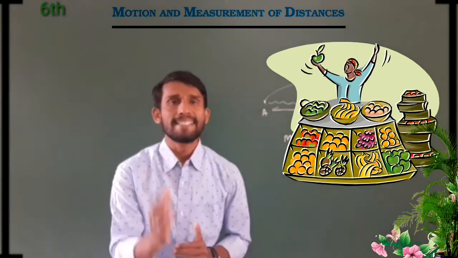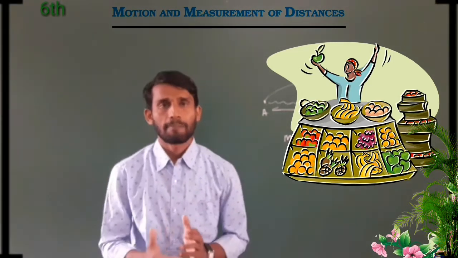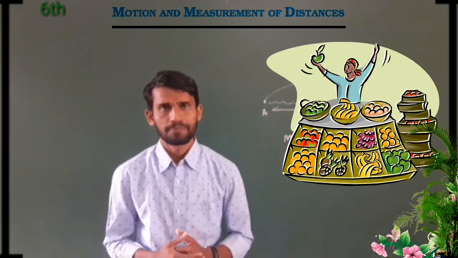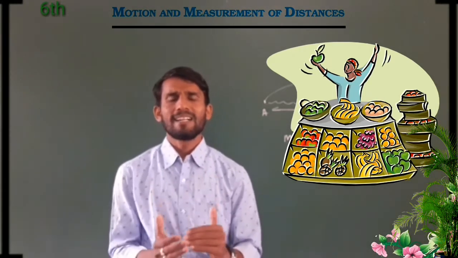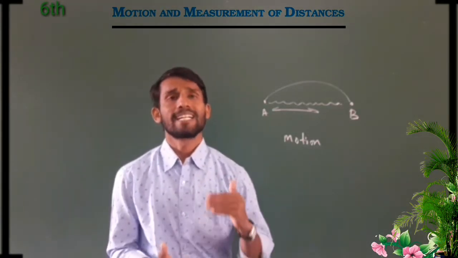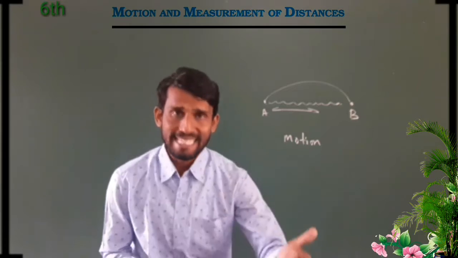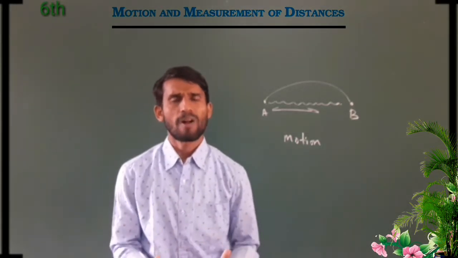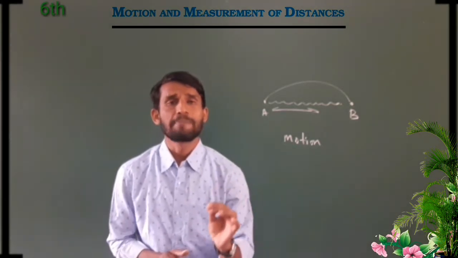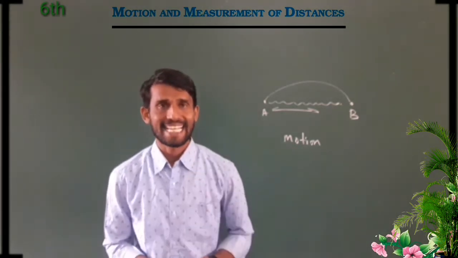You are using a bicycle or bike or walking, because the market is very near to your home. Dear friend, we are deciding depending upon the distances. We have to understand that we use transport depending upon the distances.